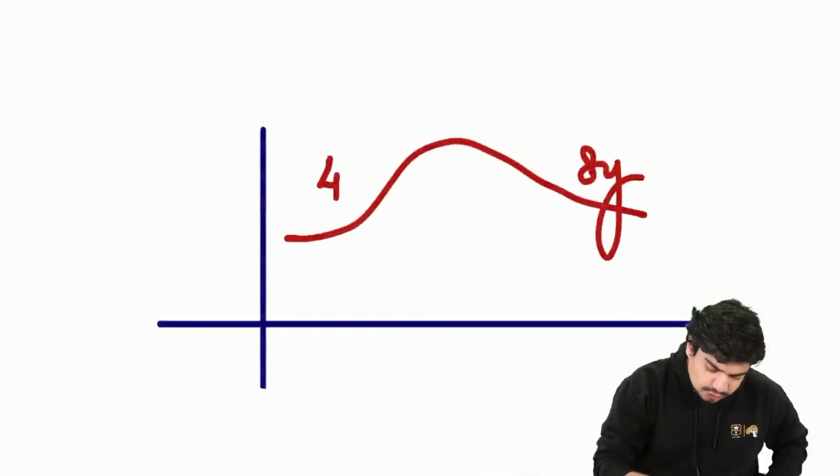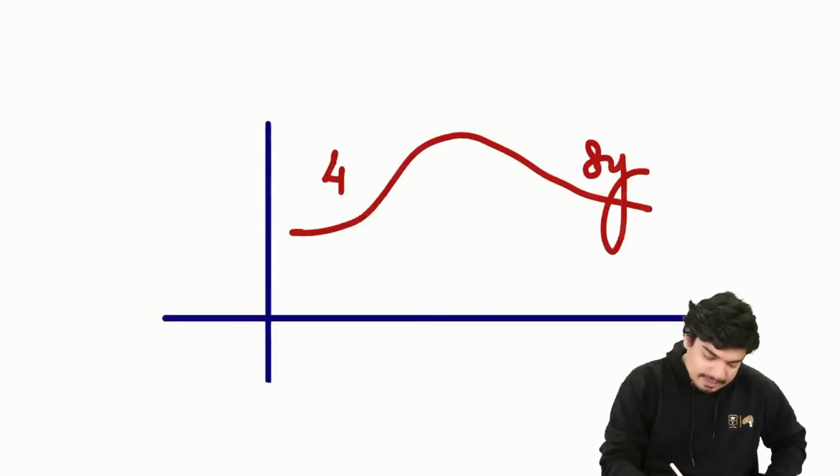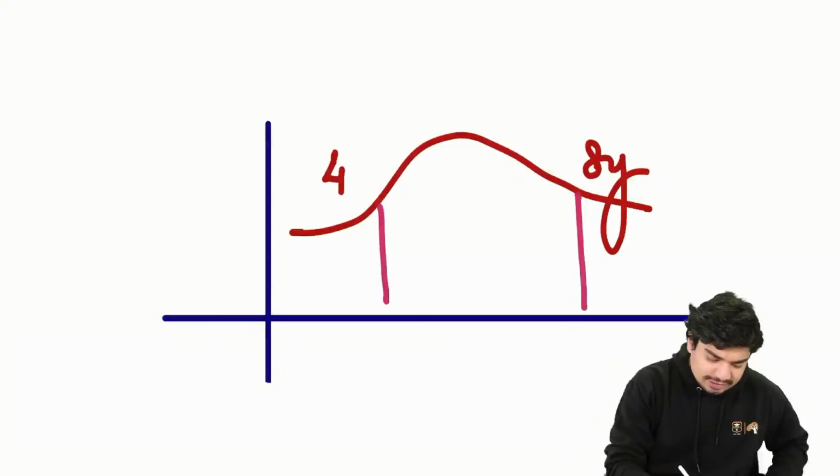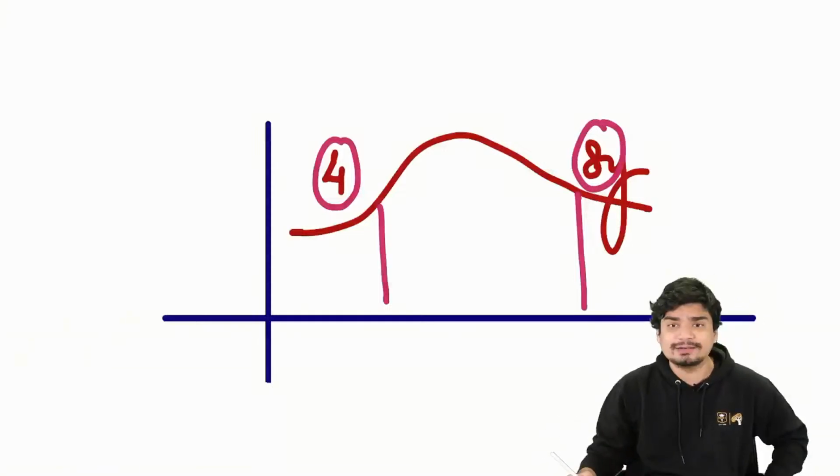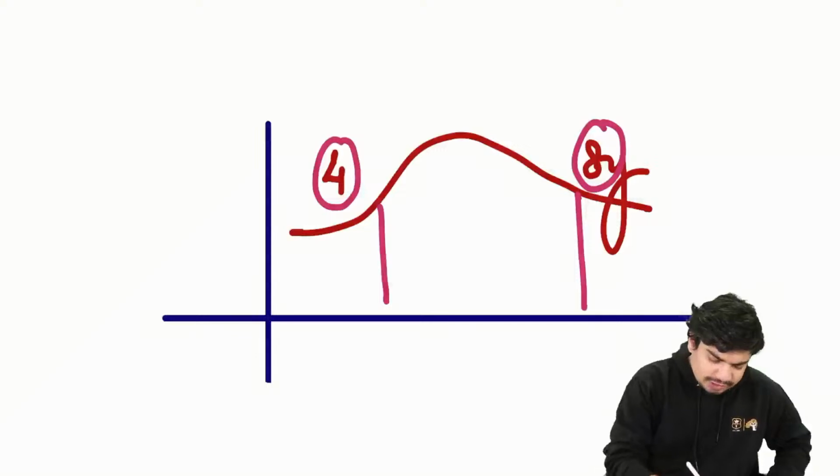If you look at this growth curve, the maximum growth has occurred between 4 and 8 years. This tissue is your lymphoid tissue.